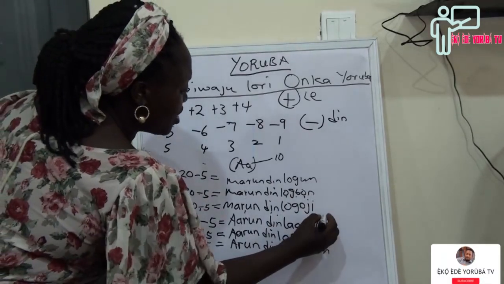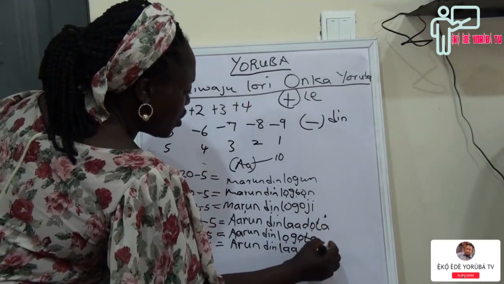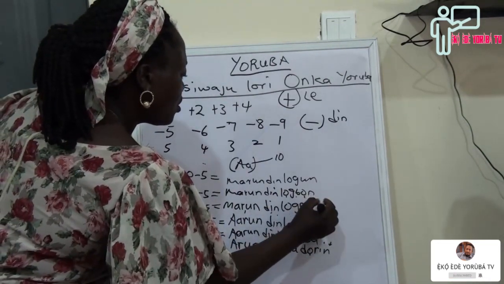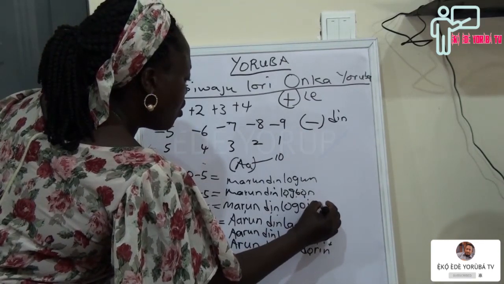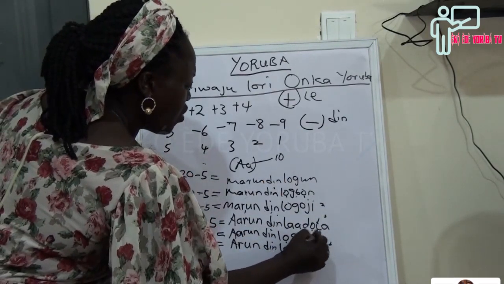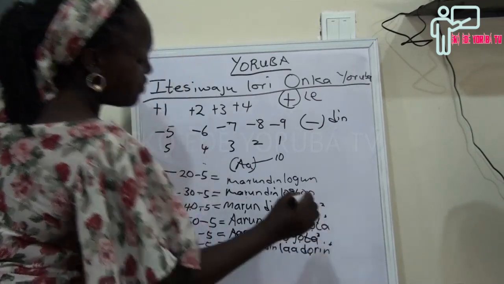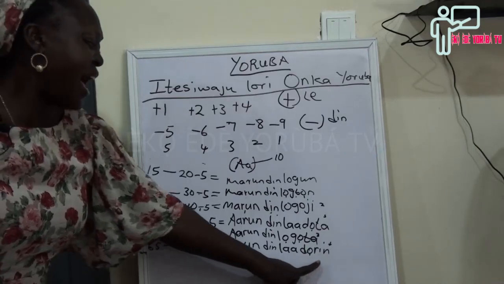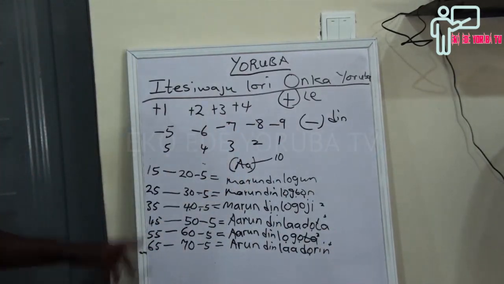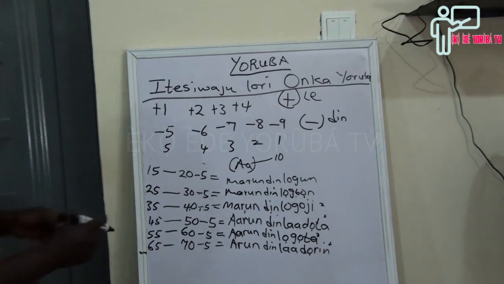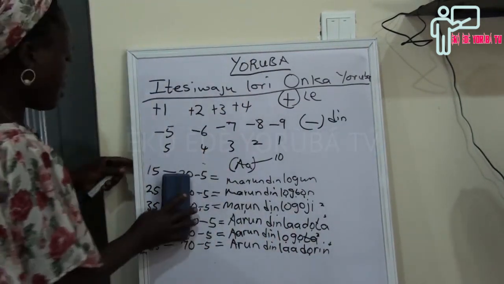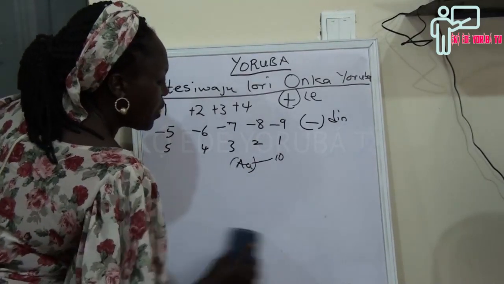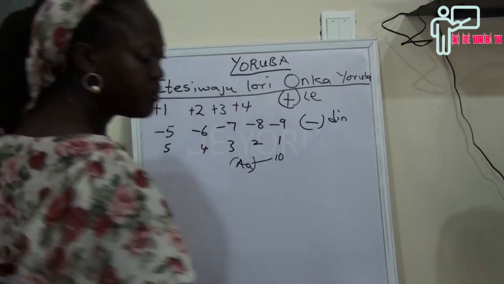If you remember, this one is 3, this one is 4. That is the formula. This one is 2, ogún. This one is 2, ogójì. This one is ọgọ́ta, 3. So àrún dín láàádọ́rin. I said that 70 is àádọ́rin. So let me rub it. 65. So we are going for 75.